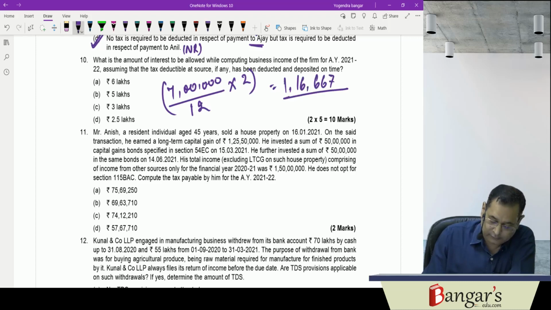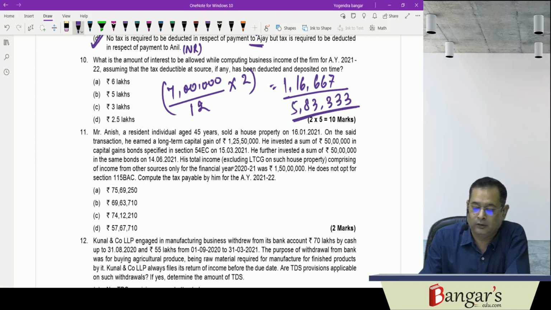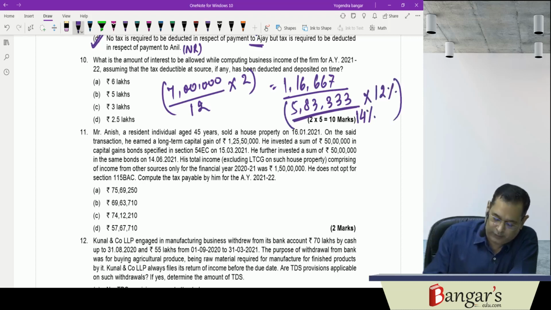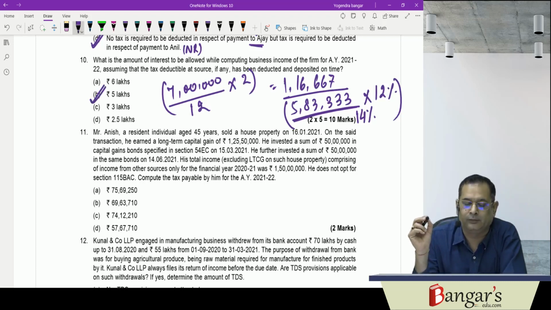7 lakh minus 1,16,667, it is 5,83,333. Now for this, interest has been paid at the rate of 14%, only 12% is allowed. So this much amount of interest will be allowed: divide by 14 into 12. The remaining amount which will be allowed will be 5 lakh rupees. The answer will be 5 lakh in this particular case. So this was